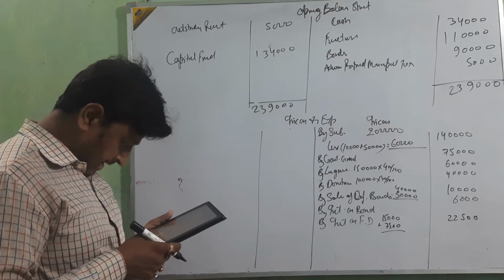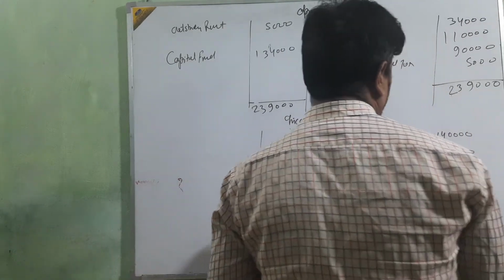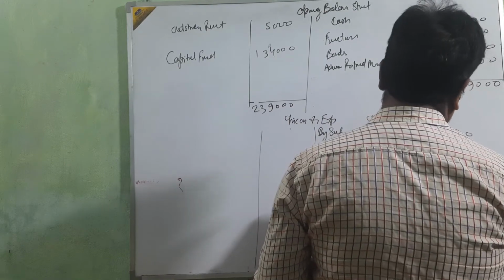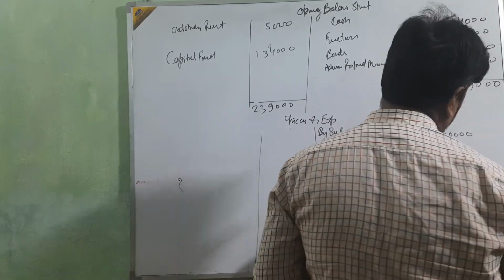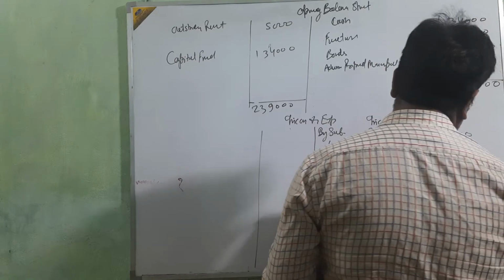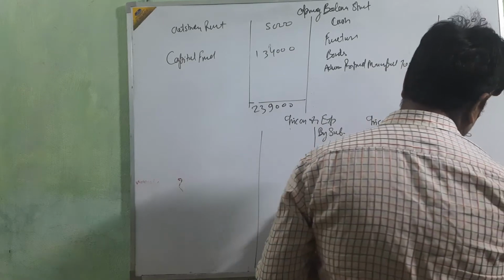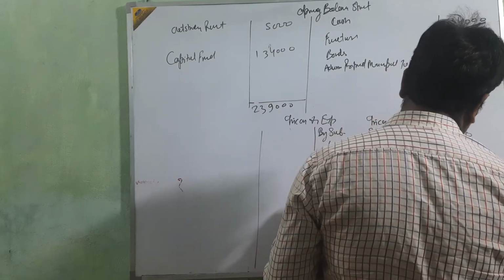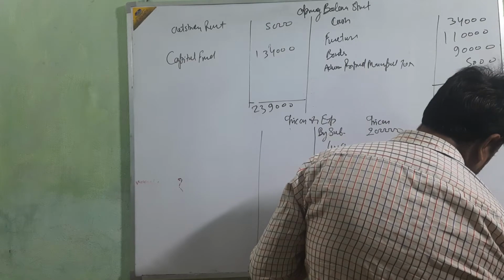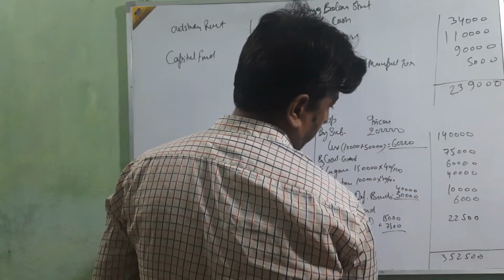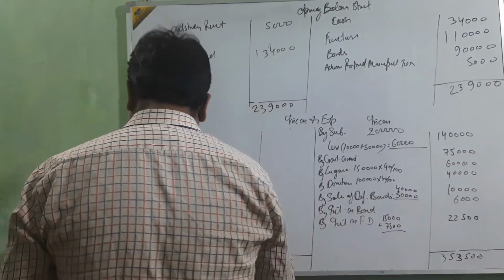Just see, any income? No. Just total this amount: 1,40,000, 2,10,000, 2,70,000, 3,10,000, 3,20,000, 3,40,000, 3,51,000, 3,52,500, 3,53,500. The total is 3,53,500. Come to this side.